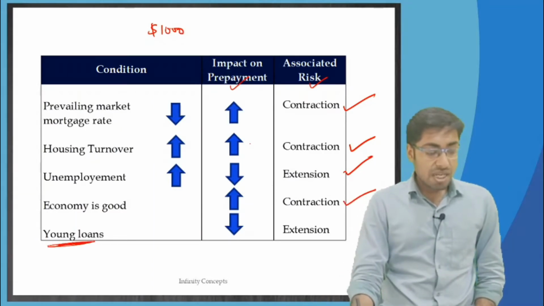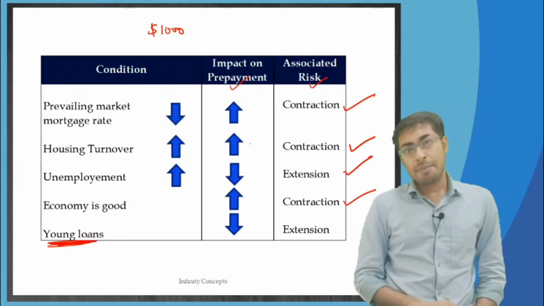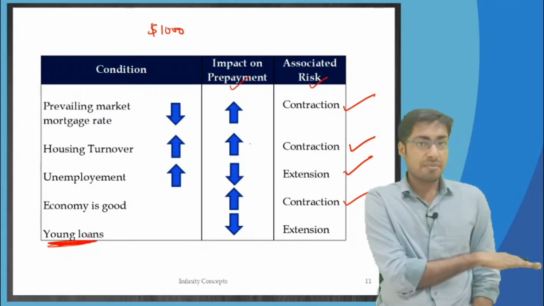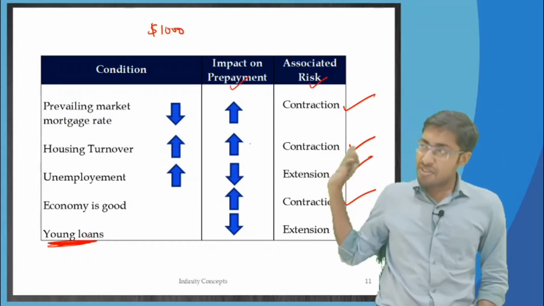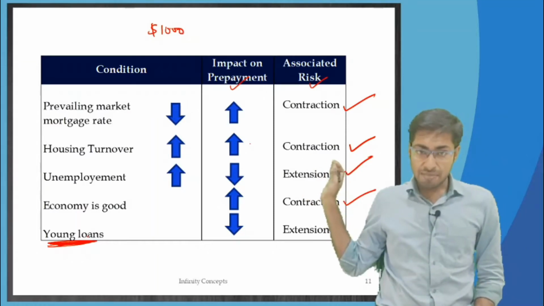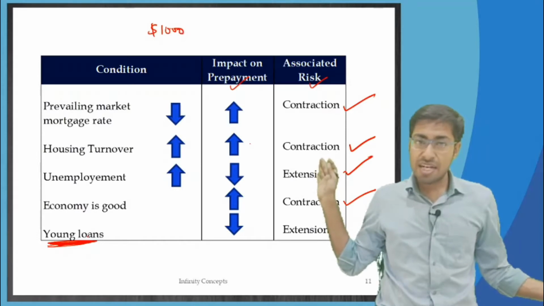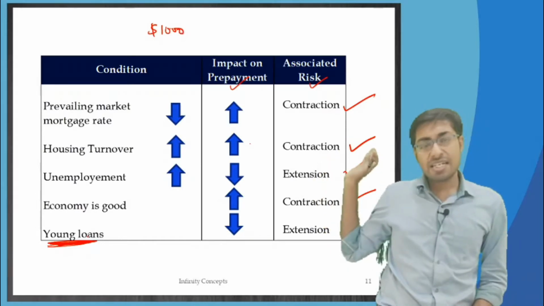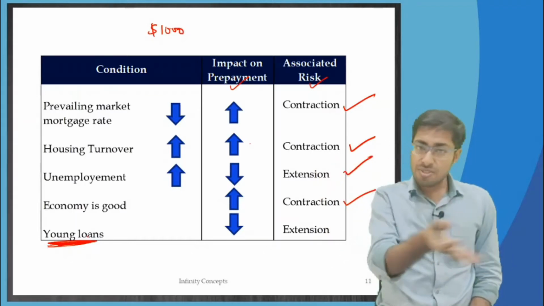Young loans. If the loans are young, just as a very hypothetical example, if I have taken a loan just last month, and the SPV is created just 1 month back, because last month the loan was taken, and SPV was also created last month, and therefore the securities that are there in the market currently are just 1 month old, because the loans are also just 1 month old.